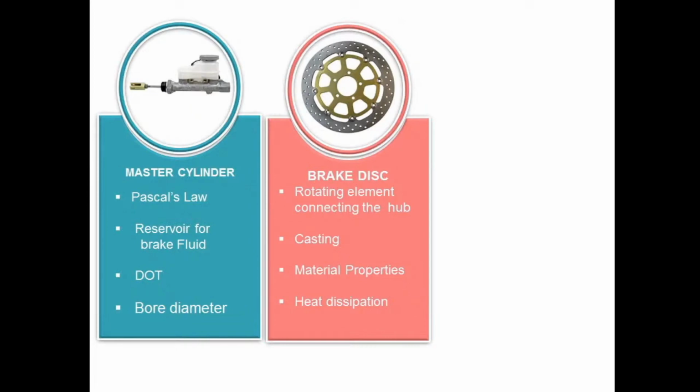Now for casting purposes, what material properties are required? Cast iron is usually preferred for casting, because it has good friction properties, its cost is relatively low, it is easy to manufacture, and it has the thermal properties which are required.